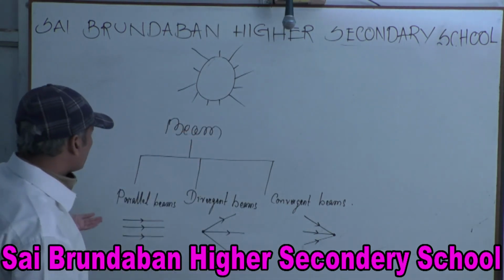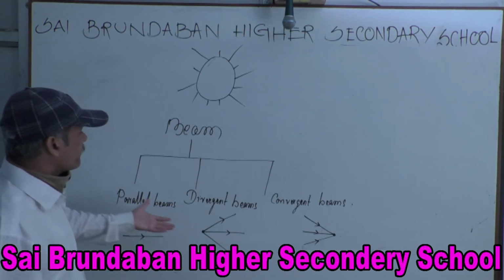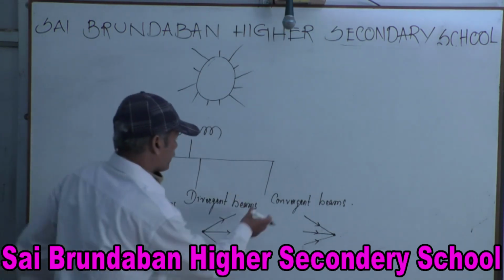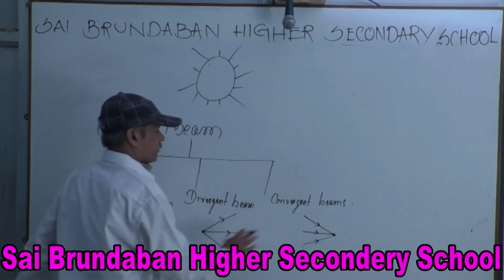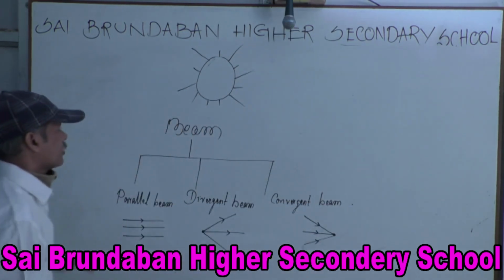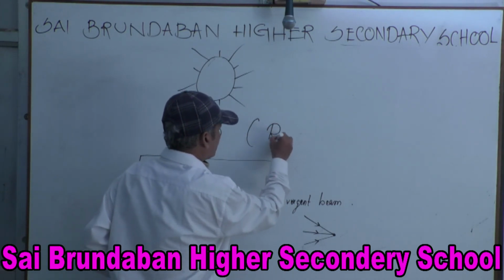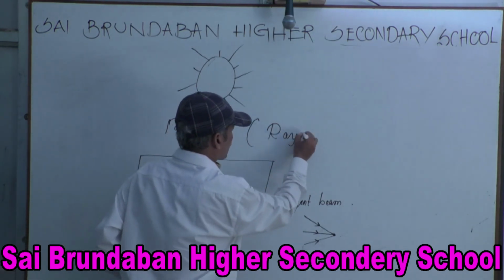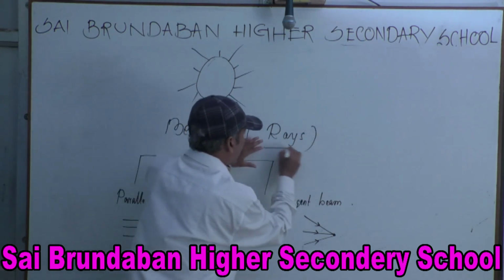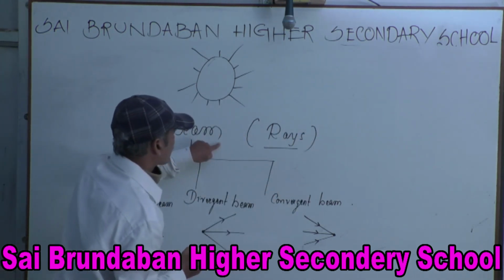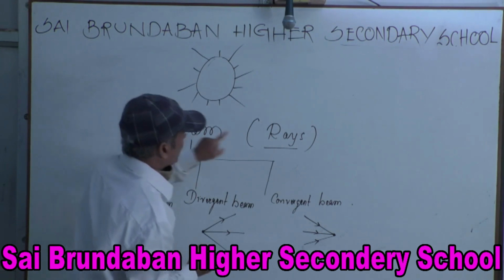Beam is divided into three parts. One is parallel beam, divergent beam, convergent beam. So that means beam, you may say it is the combination of rays. In place of rays, you can write beam. In case of beam, you can write rays.